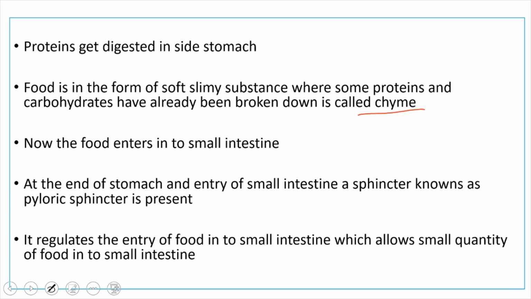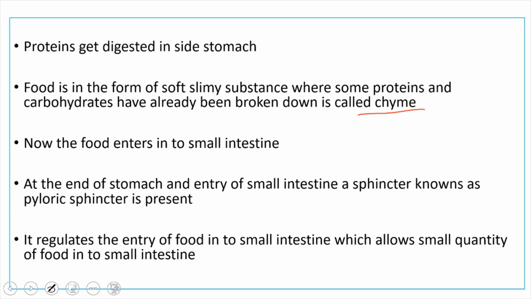See, we have two types of intestine. The small intestine and the large intestine. The small intestine is the longest part of the alimentary canal. But we have given it the name small intestine because its width is less. It is less wide when compared to the large intestine. That's why it has been given the name small intestine.